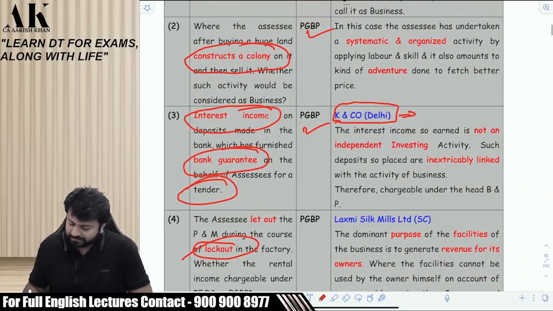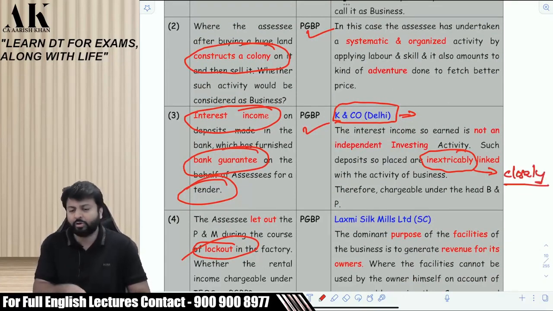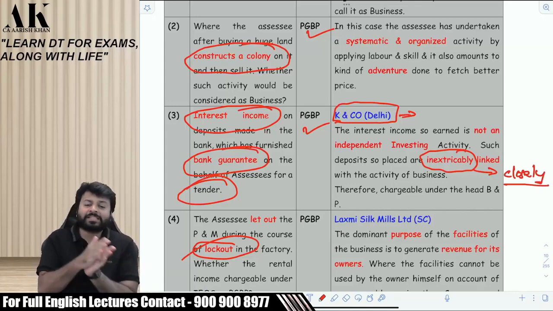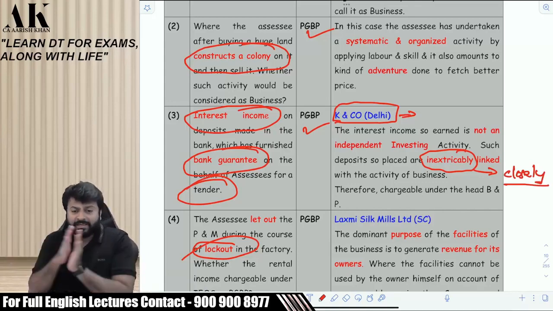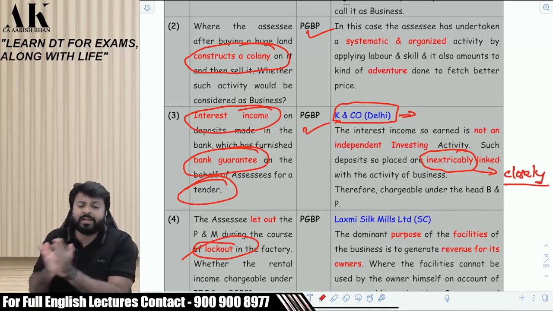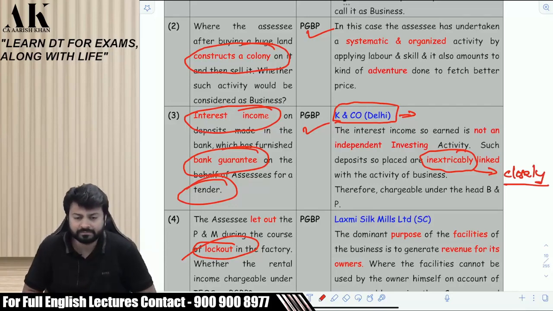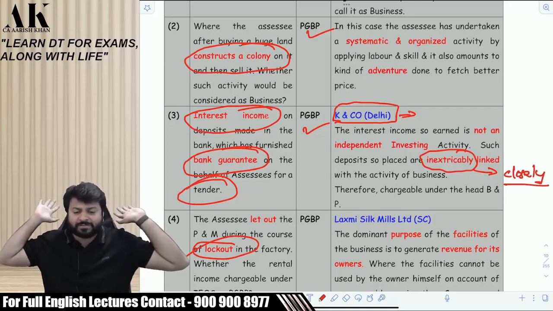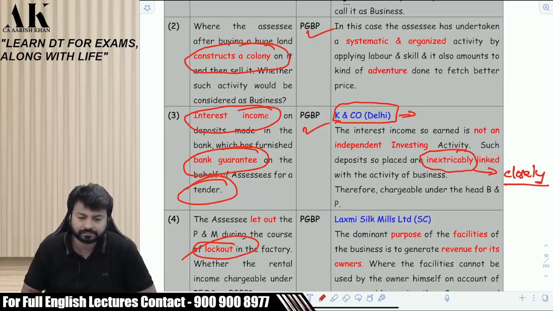Similarly, if you see over here it is written inextricably, a slightly technical word. If you want to write the meaning of this, you can write inextricably means closely. If your investment activity is closely related to business, is inextricably related to business, then it will be income from PGBP. But if your interest is not related to business, it is an independent investment activity, then it is IFOS. Okay.